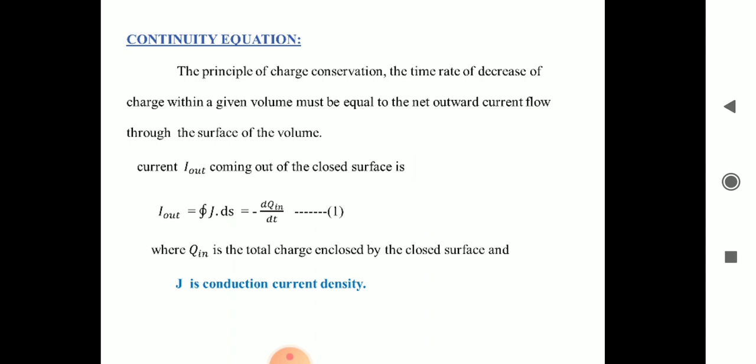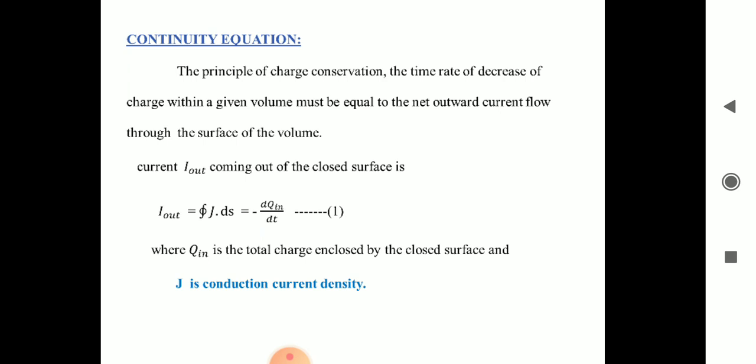What the principle of charge conservation says is the time rate of decrease of charge within a given volume must be equal to the net outward current flow through the surface of the volume. What is decrease of charge in a given volume? Suppose there is a volume, and inside the volume there is a charge.